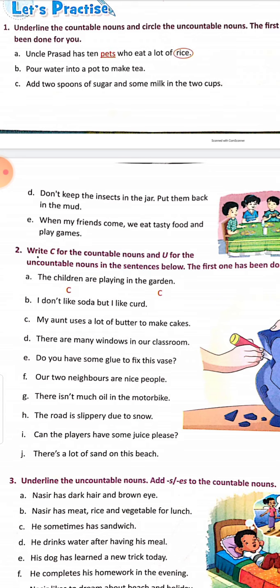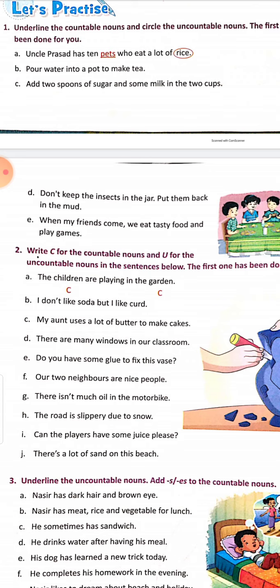Next, page number 26, number 2. Write C for the countable nouns and U for the uncountable nouns in the sentences below. The first one has been done for you. Here it is done in the book, but you will do it in the copy. You will copy the question first, and then you will write. How will you write? I don't like soda, but I like curd. You write the question at first, and under that, in the next line, you will write soda, dash, C.